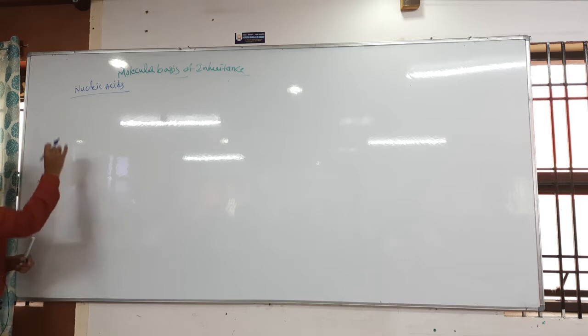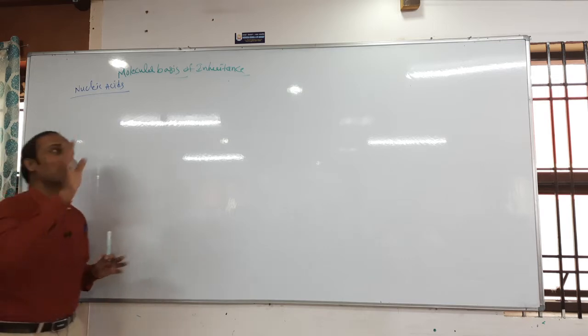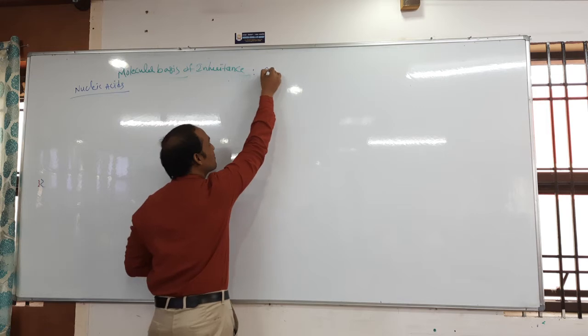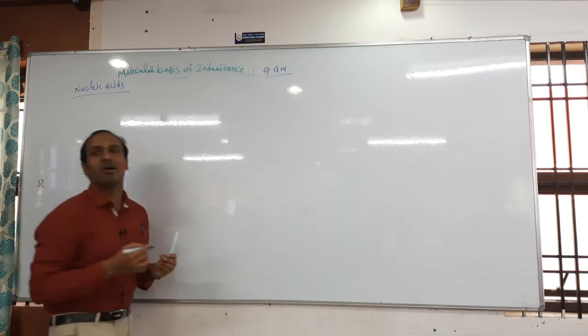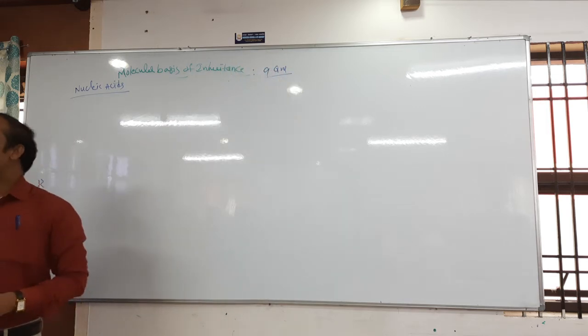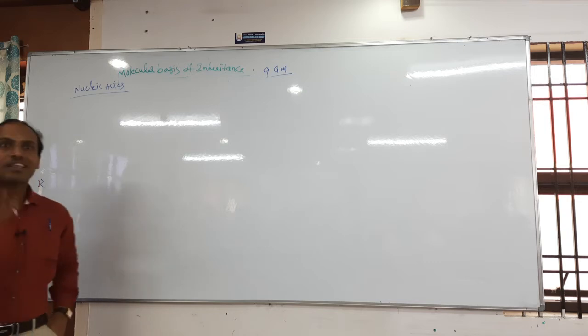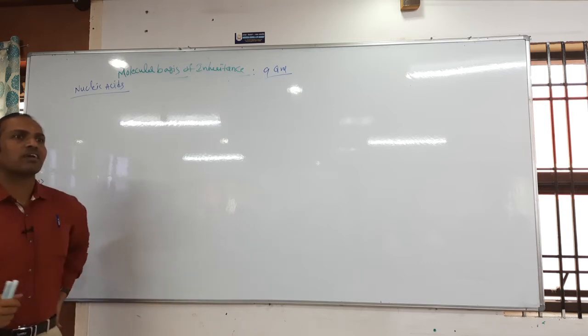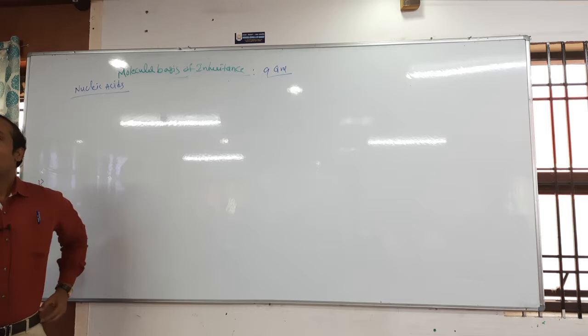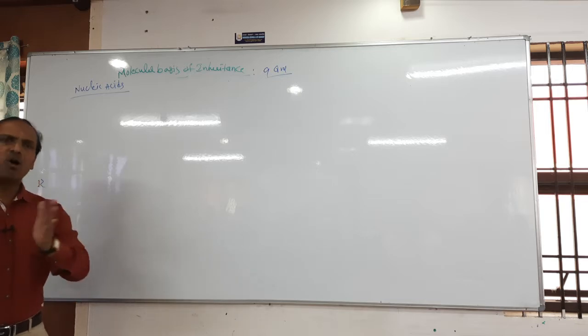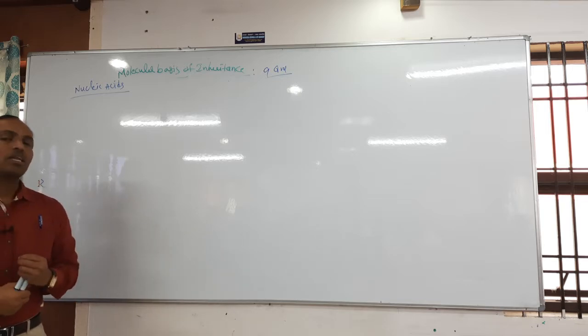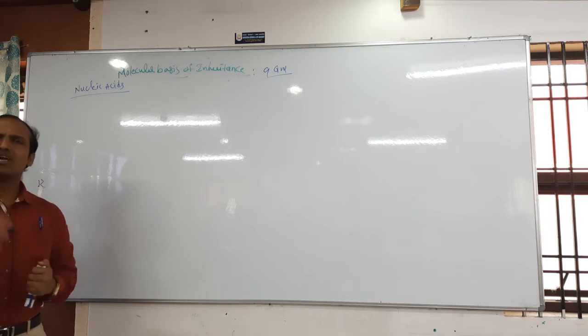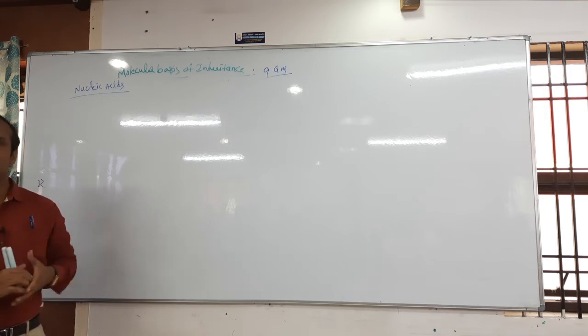Remember students, last year 9 questions were asked from the molecular basis of inheritance. 9 into 4, that is 36 marks. I observed that one, okay? So only molecular basis of inheritance. But every year they are giving 5 to 6 questions from this.